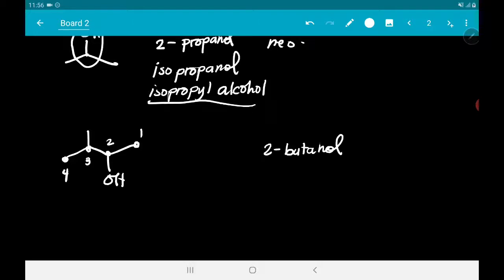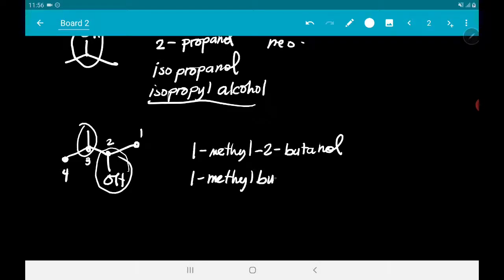So, mas maganda na dito ka na mag-start kasi mas malapit yung priority mo sa dulo. So, the methyl here is 1-methyl, the substituent. So, 1-methyl-2-butanol. You can also use the other system. So, 1-methylbutan-2-ol. Okay? The ol suffix here means that it is an alcohol or it is an OH group.